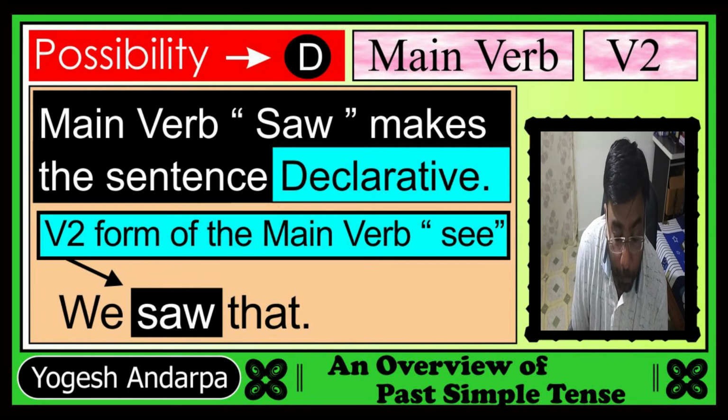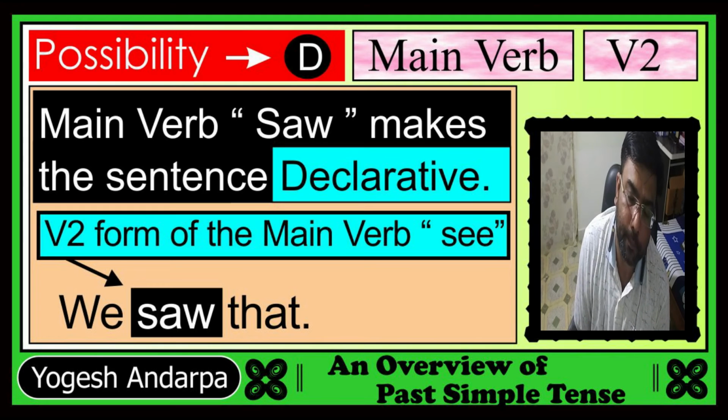So the whole point of the possibility D is, if you want to make the declarative sentence of simple past tense, you will need the V2 form of the main verb. You will need V2 in the sentence.